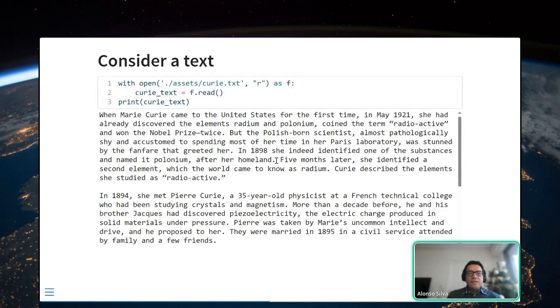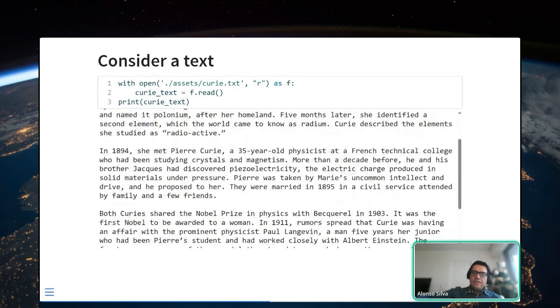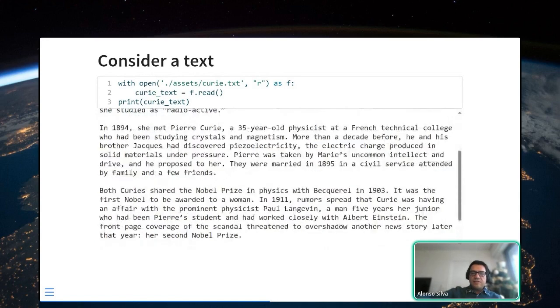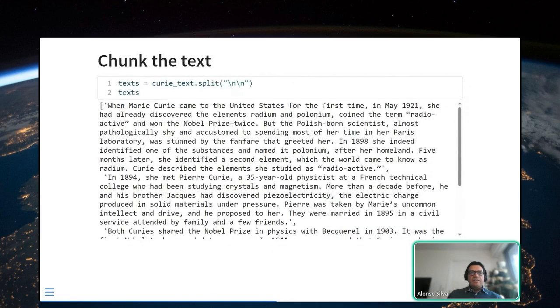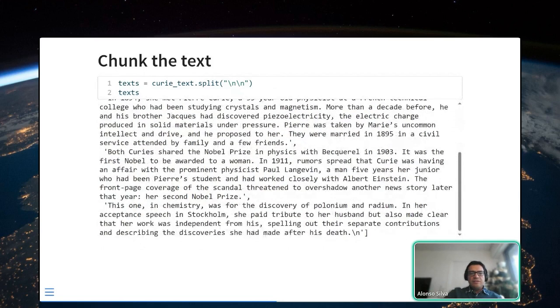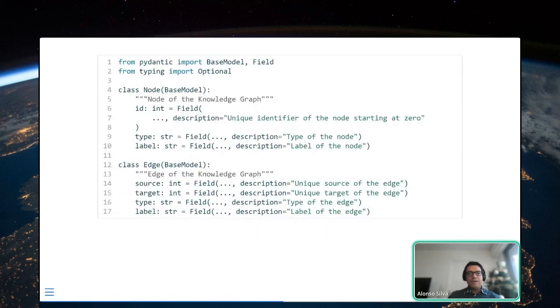If I consider, for example, a text, now I want to build a knowledge graph from this text. Let's consider this text. It's around 1 page of text. It talks about Marie Curie. And the first thing I'm going to do is cut it into pieces. Here I'm just cutting it into paragraphs. Of course, for more complex things, you can do some more complex chunking.